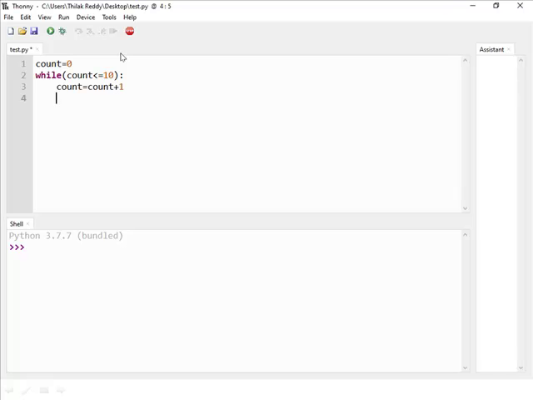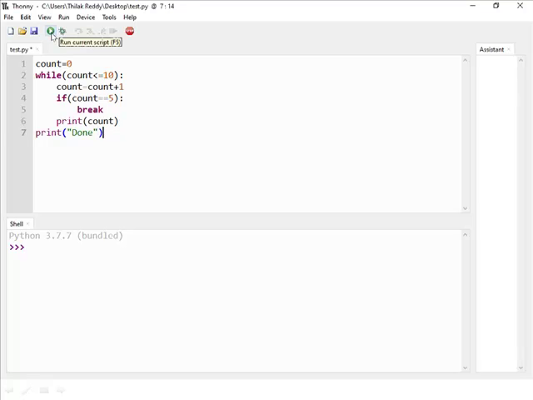Now we need to write an if condition. That condition is if count equals 5. If this condition is true, then break the entire loop. If this condition is false, then just print the count value. After completion of all iterations, outside of the while loop, I just want to print